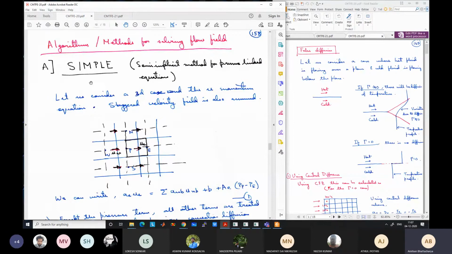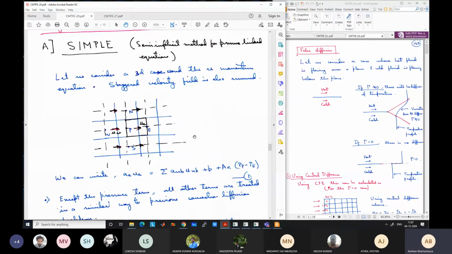The simple which was developed by Patankar, I hope you can see the screen. Can somebody confirm? Yes, sir. Okay. It's actually an acronym for semi-implicit method for pressure linked equations.